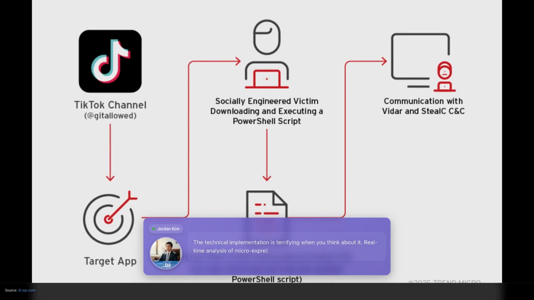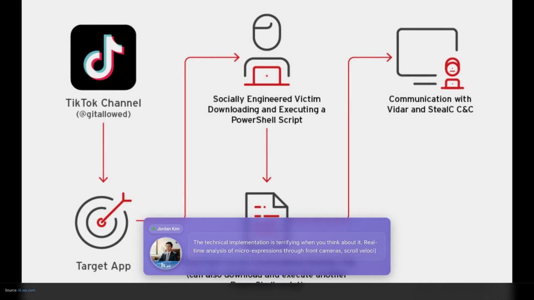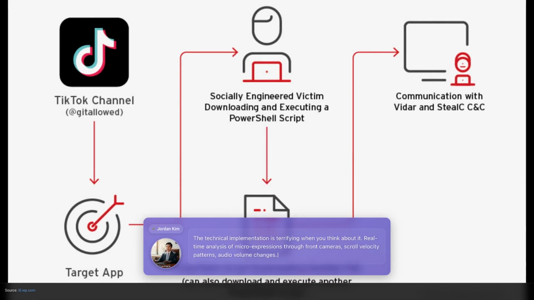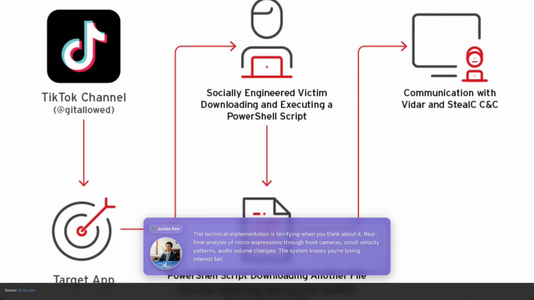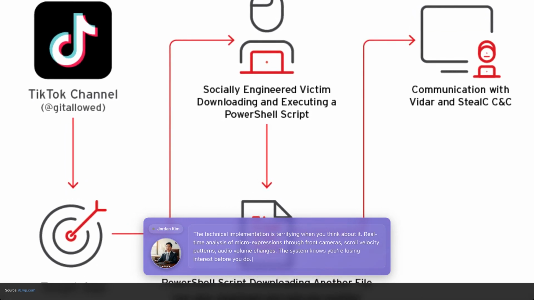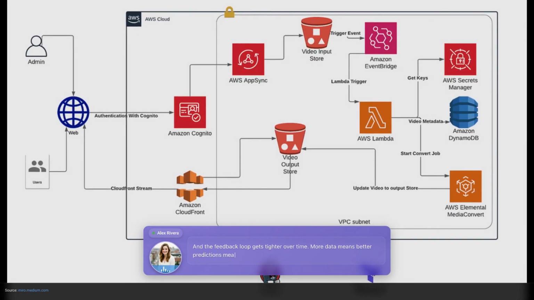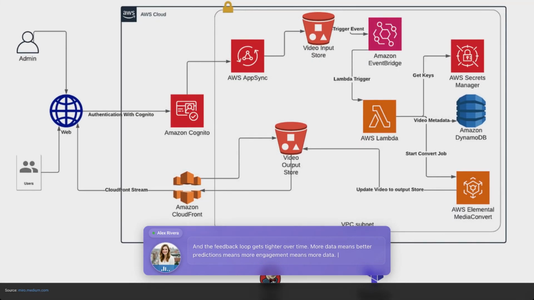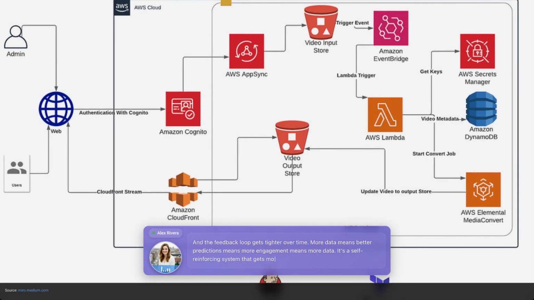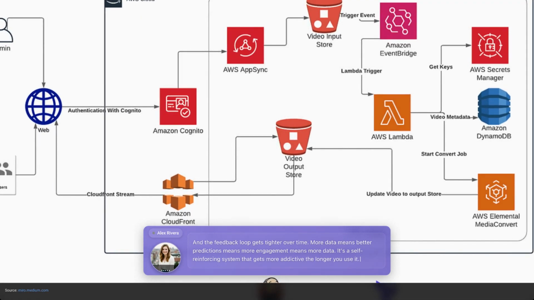Real-time analysis of microexpressions through front cameras, scroll velocity patterns, audio volume changes. The system knows you're losing interest before you do. And the feedback loop gets tighter over time. More data means better predictions, means more engagement, means more data. It's a self-reinforcing system that gets more addictive the longer you use it.